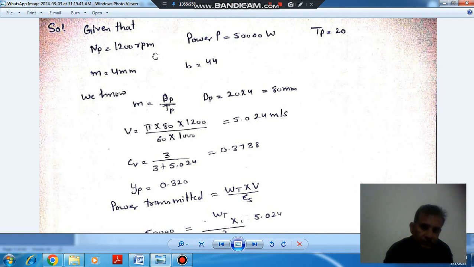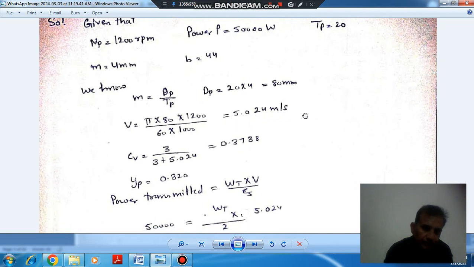So D is 80 mm and RPM is 1200 RPM, converting 80 mm into meter by dividing it by 1000, so pi DN by 60. So V comes out as 5.024 meter per second.